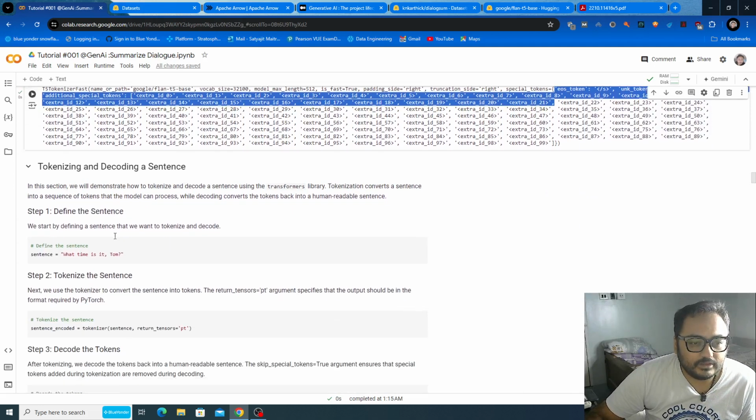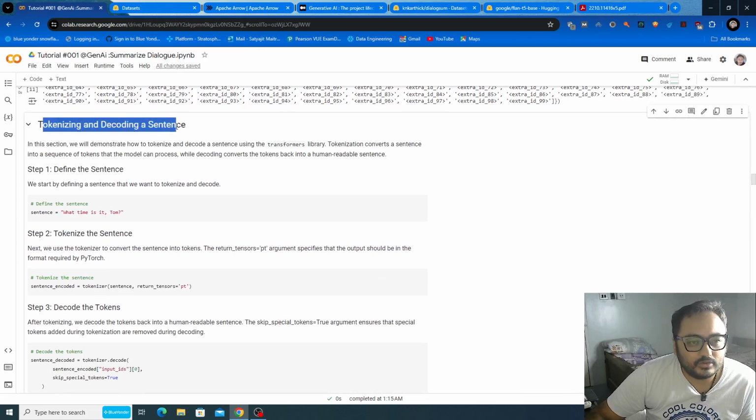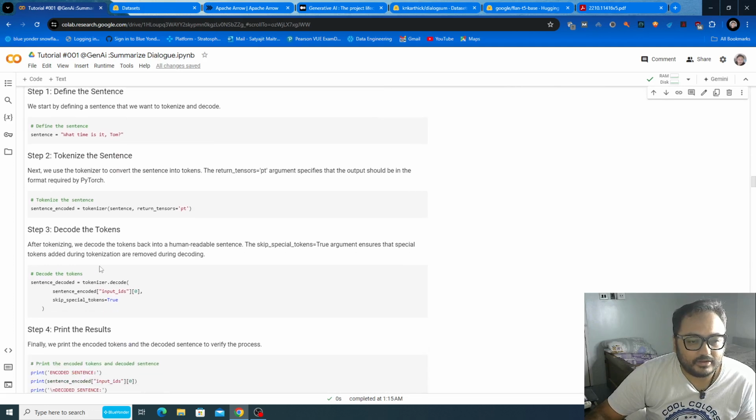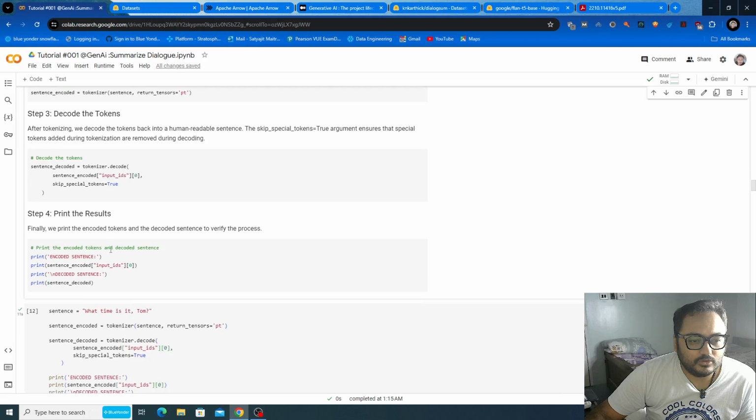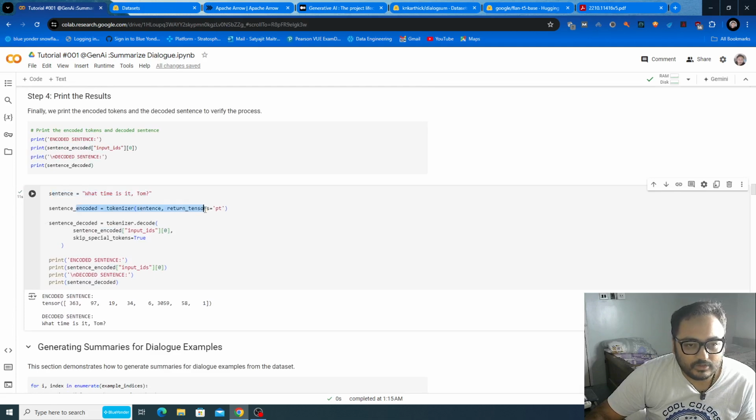First, we'll understand how tokenization works and some of the functions you will require. All the examples are written here step by step. In this statement, we have one sentence, we do tokenization or encoding, and we return the tensor in PyTorch tensor format.